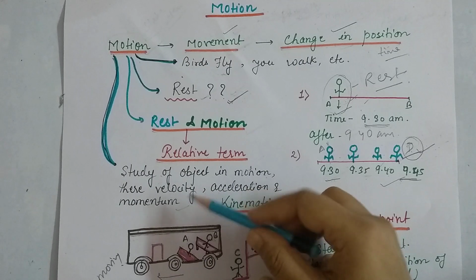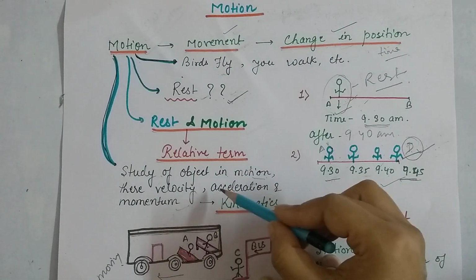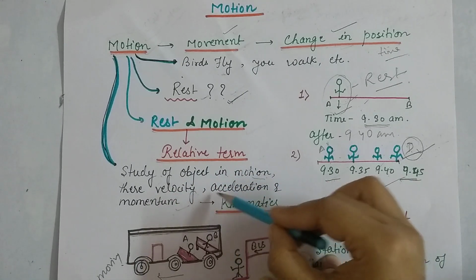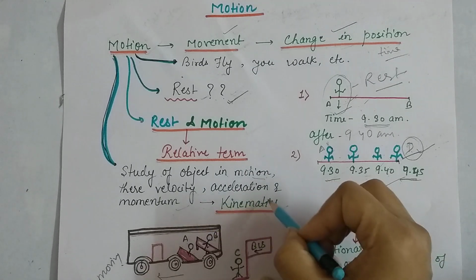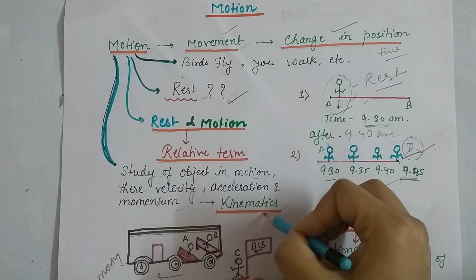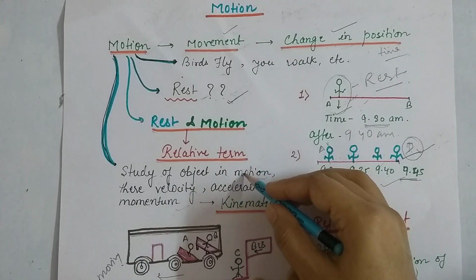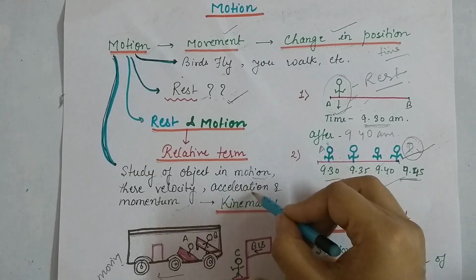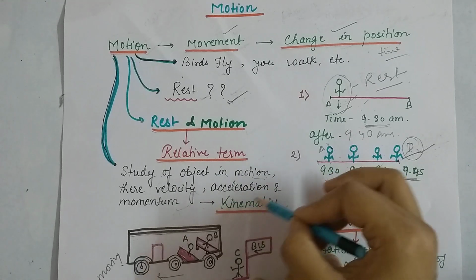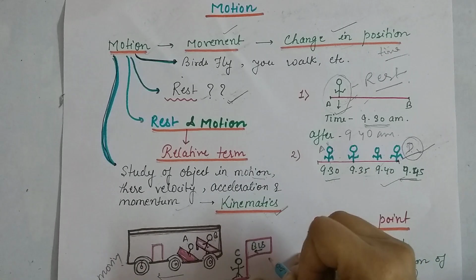Now, the study of objects in motion, their velocity, acceleration, and momentum is called kinematics. This is the branch of science where we study objects and their motion, velocity, acceleration and momentum. When we study these types of behavior of an object, that comes under kinematics.